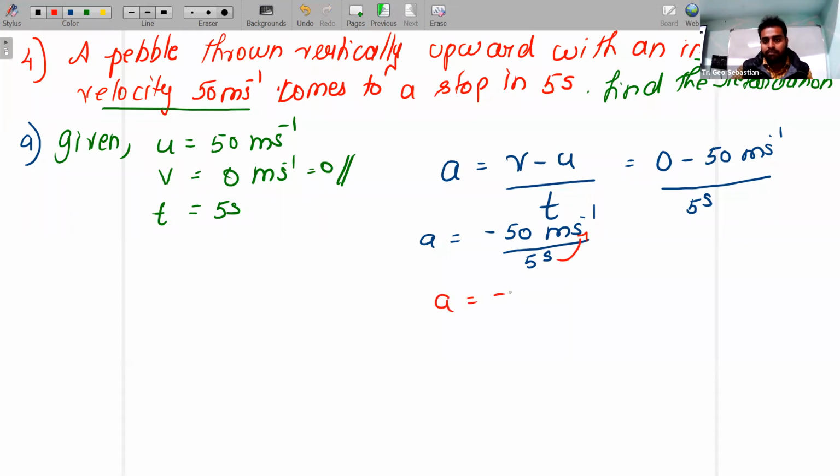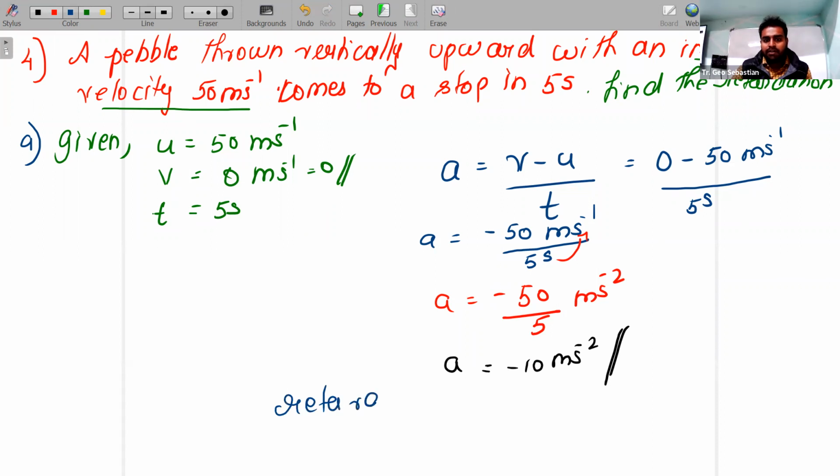The acceleration will be minus 50 by 5 ms raised to minus 2. No need to learn by heart, directly you can do. You'll get minus 10 ms raised to minus 2. So acceleration is minus 10 ms raised to minus 2, and the retardation value is that value only you should take.